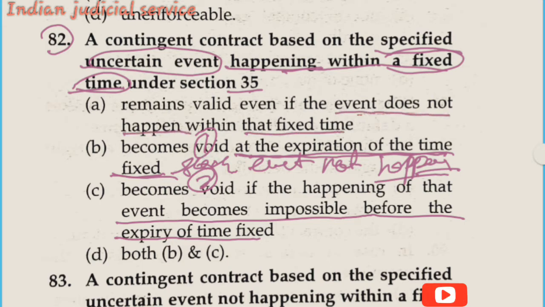Option B: become void at the expiration of time. Yes, it is a correct statement. Such a contingent contract which is based on the fixed time becomes void at the expiration of time, and such event does not happen. Option C: become void if the happening of the event becomes impossible before expiry of time fixed. So both statements are correct here. So our answer is option D, both B and C. Now question number 83.